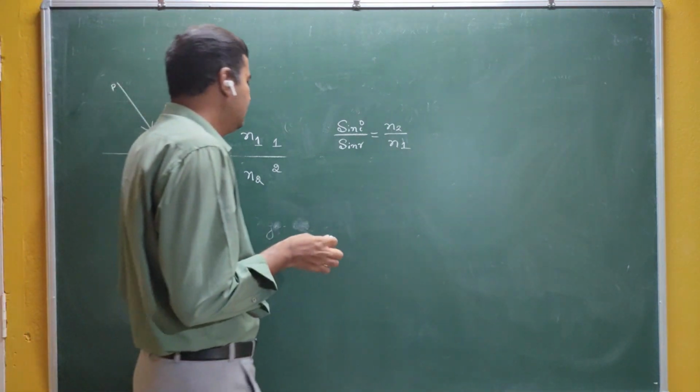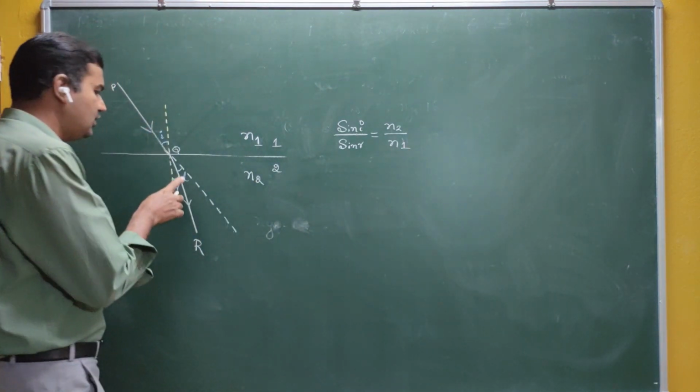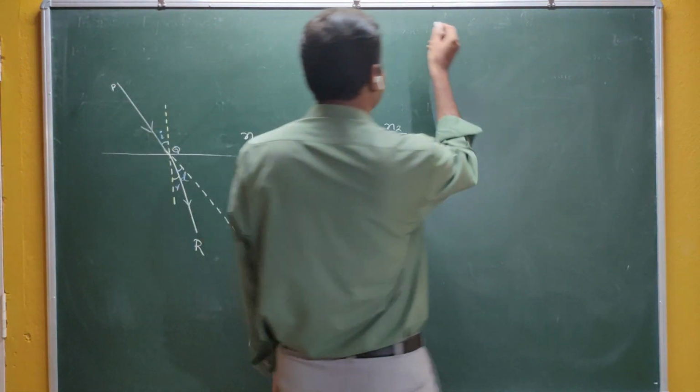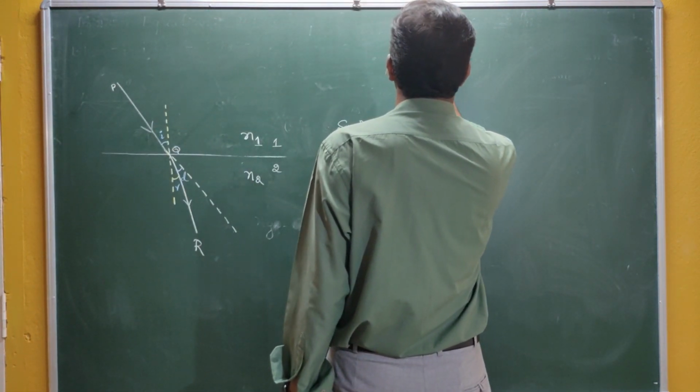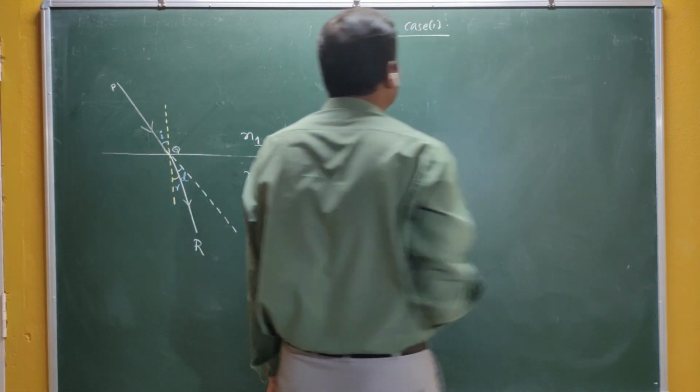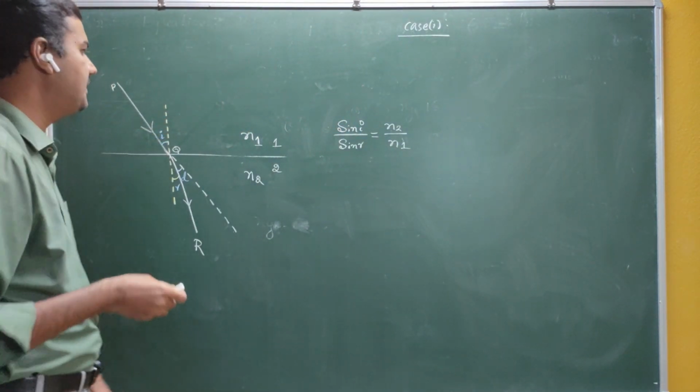Now I have to write the relation between D, I and R. For that, let me take two cases here. Why two cases? Because there are two mediums, one may be denser, the second may be rarer.